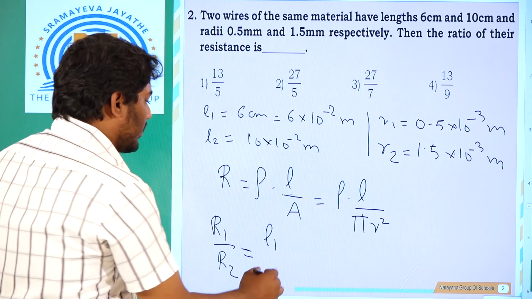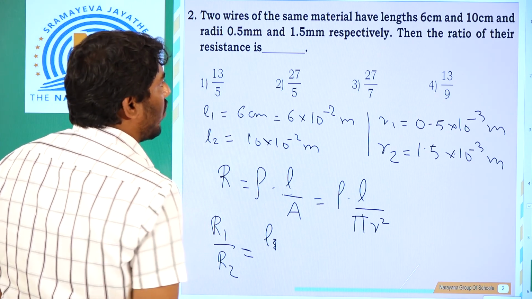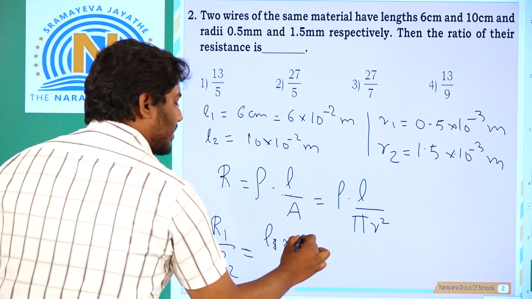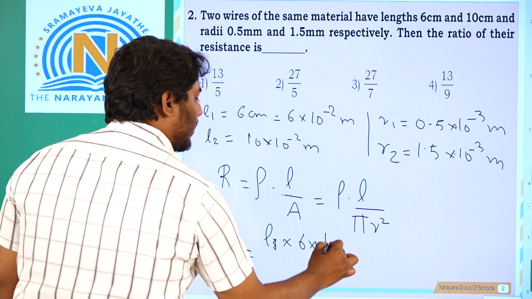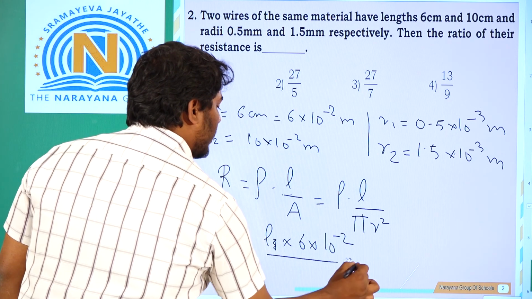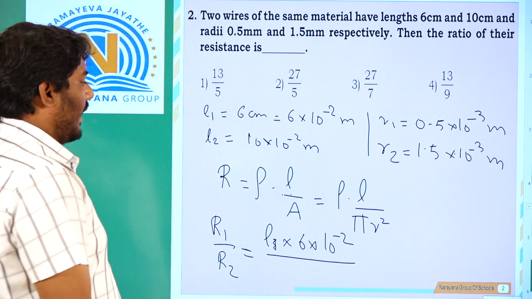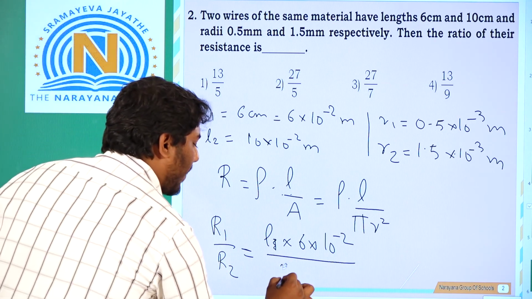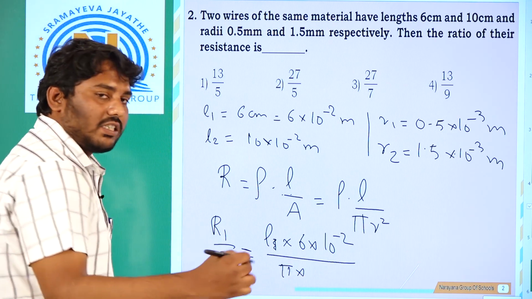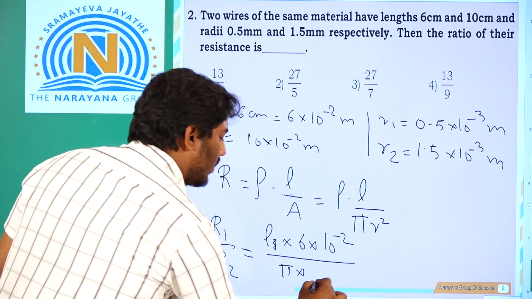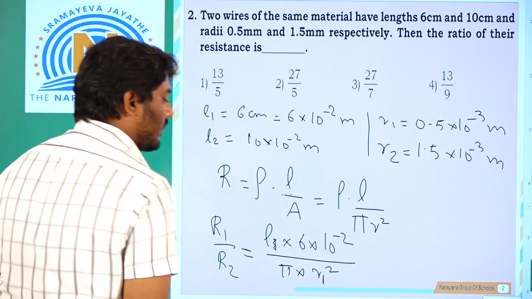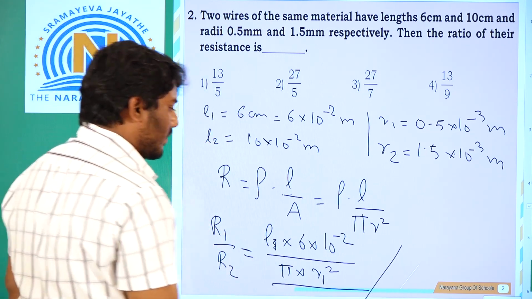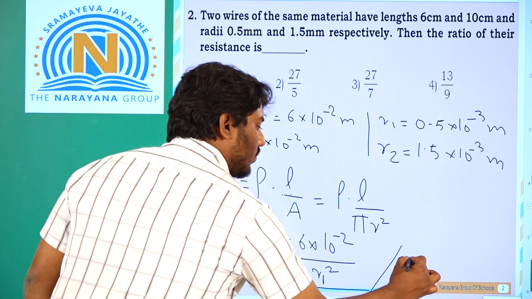So rho into length, which is 6 into 10 to the power of minus 2, upon, sorry, area. Area is simply pi into R1 square.